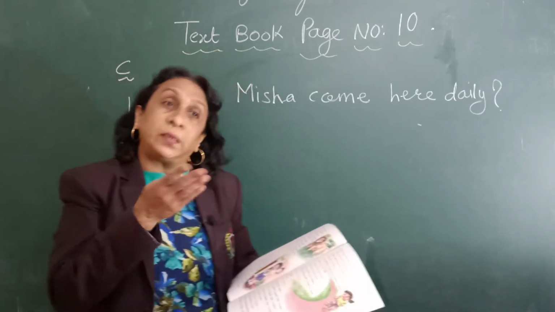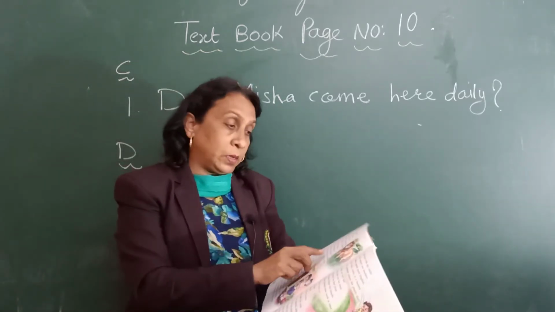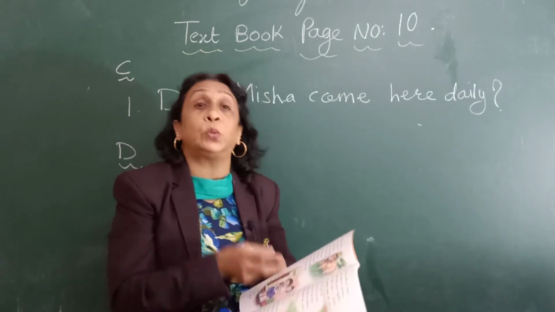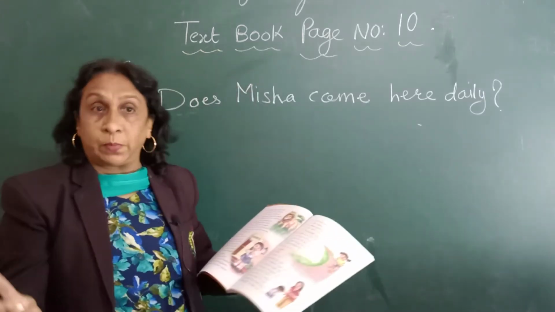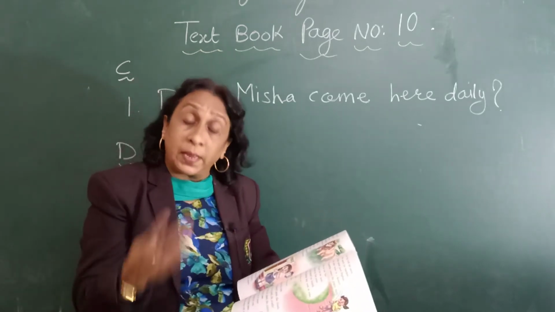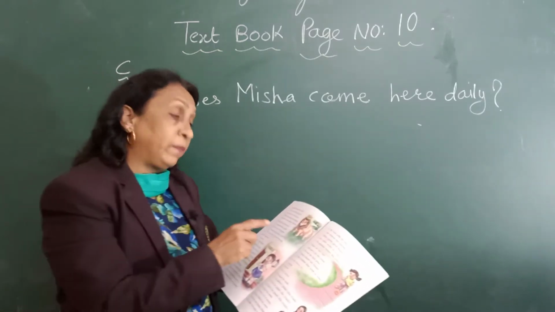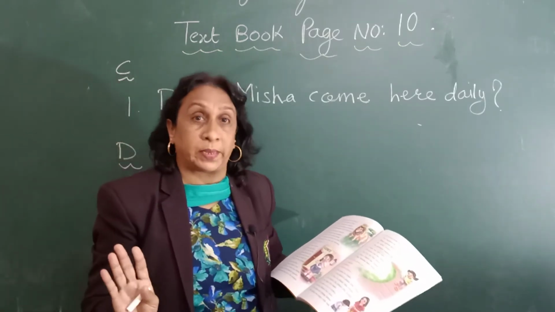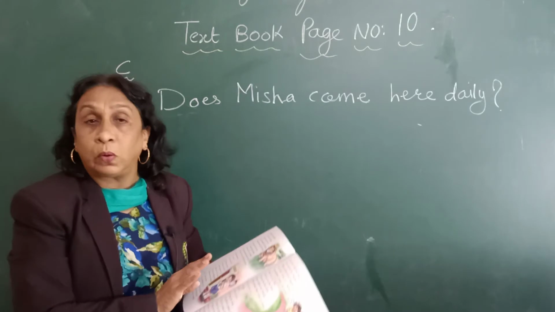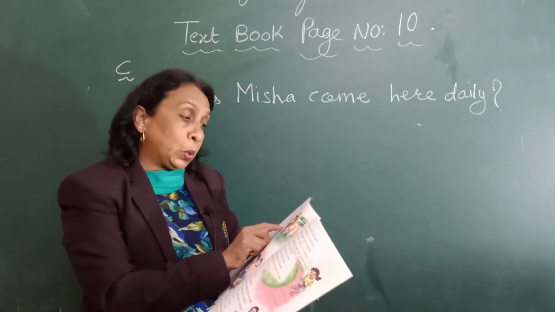Now we have to change these sentences into questions. When we change the sentence into a question, we have to give a question mark. But now here, told is the past tense form of the word. So instead of that, we are not going to use the past tense of the verb. We have to use the present tense. Now, Manu told him the truth.